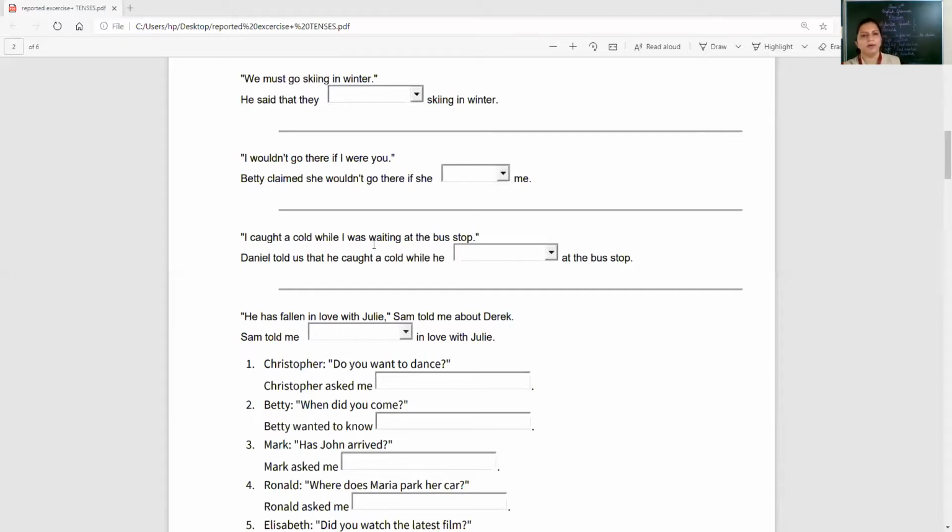I caught a cold while I was waiting at the bus stop. Daniel told us that he caught the cold while he had been waiting. Okay, "was" changes to "had been", meaning "was waiting" changes to "had been waiting". Next, he has fallen in love. Sam told me that he had fallen in love. Okay, this much is clear.